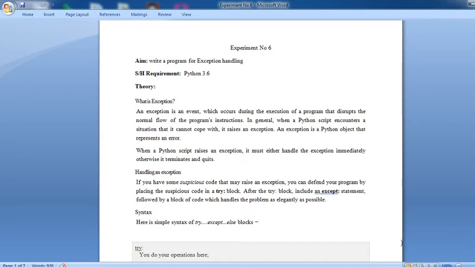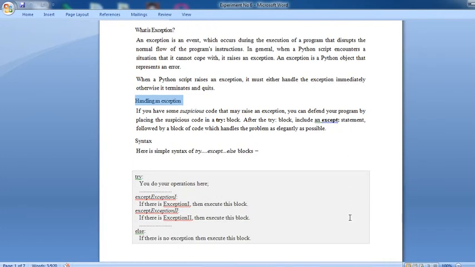Next is handling of exceptions. How do you handle exceptions in Python programming? If you have some suspicious code that may raise an exception, you can defend your program by placing the suspicious code in a try block. After the try block, include an except statement, followed by a block of code which handles the problem as elegantly as possible. The syntax of the try, except, else block is as follows.